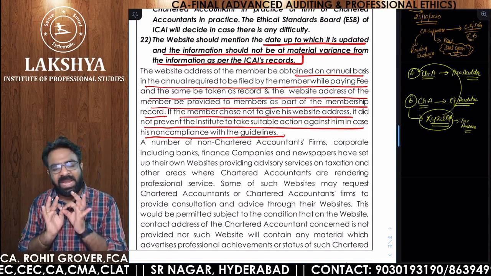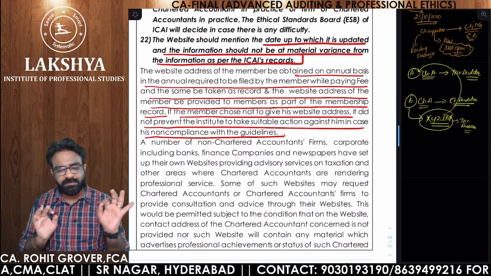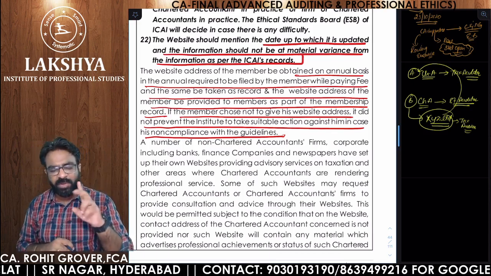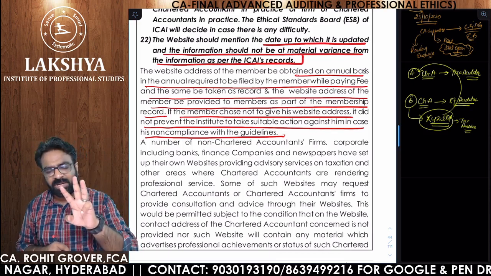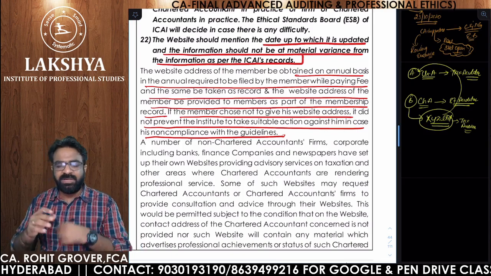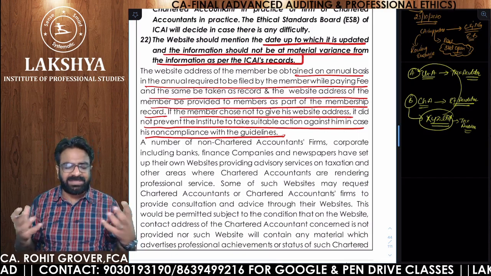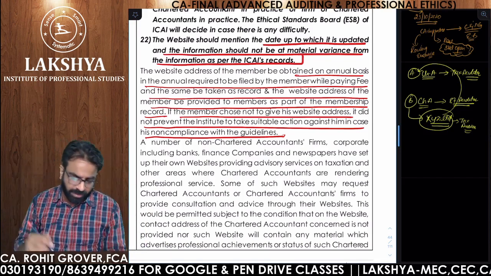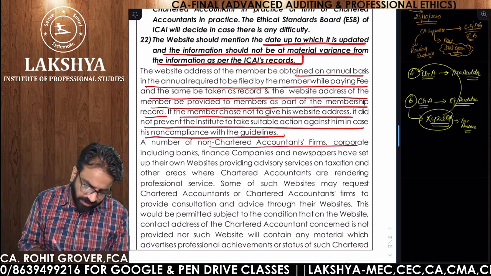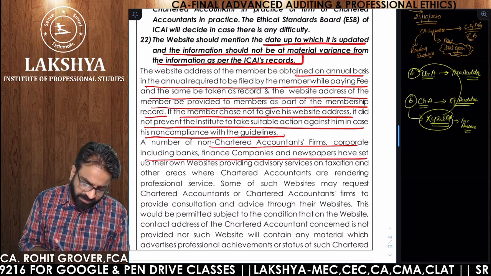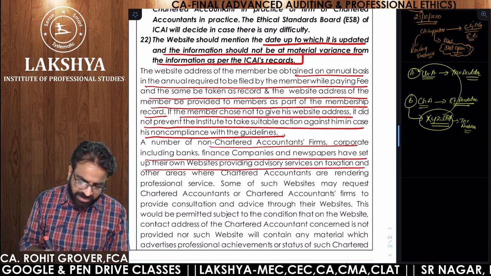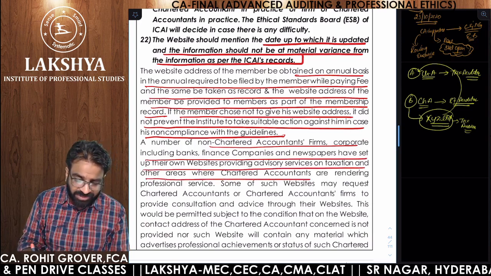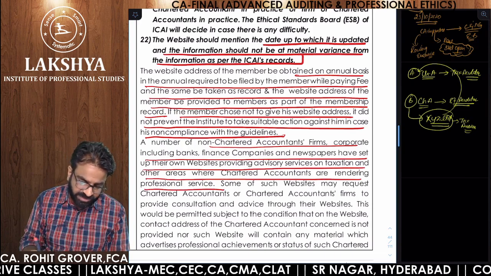So remember one thing, any question relating to website, public interview, author, invitation cards, advertisement in press, directory, telephone directory, any such kind of questions, if they are coming, clause number 6 should come to your mind. The number of non-chartered accountants firm, corporate including bank, finance and newspaper have set up their own website providing the advisory services on taxation and other areas where the chartered accountants are rendering professional services.